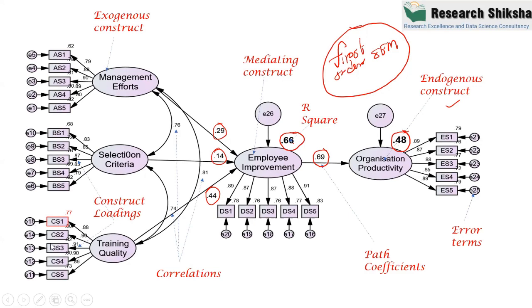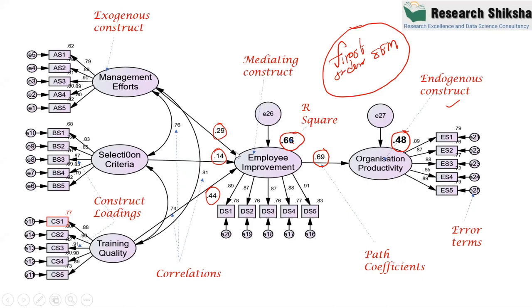Now, there are some rules of SEM. The basic rule is that correlations are only allowed between the independent constructs. These correlations are not allowed between the mediating or dependent constructs. So this is one rule you should know. The second rule is that wherever you can see the tip of an arrow, an error term must be connected.